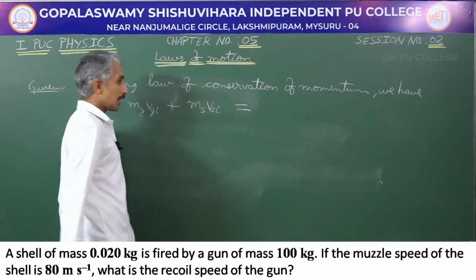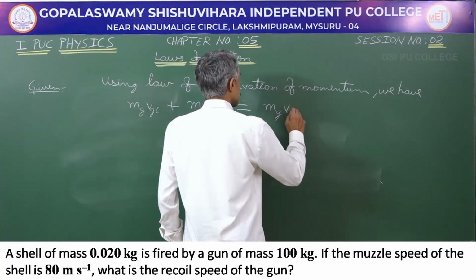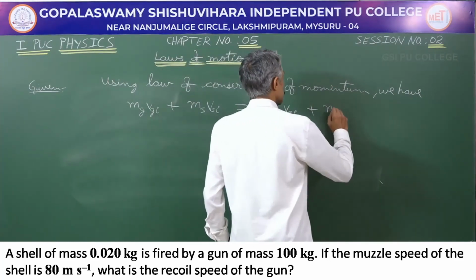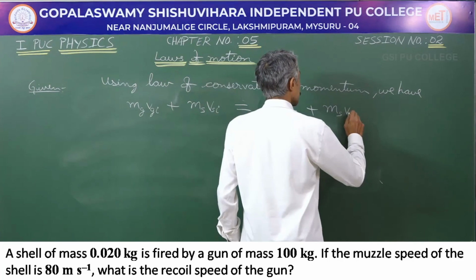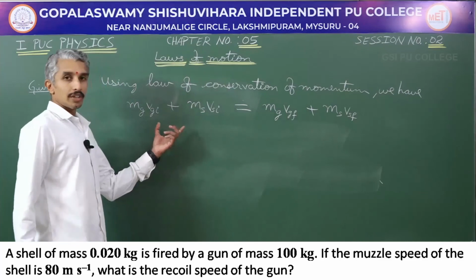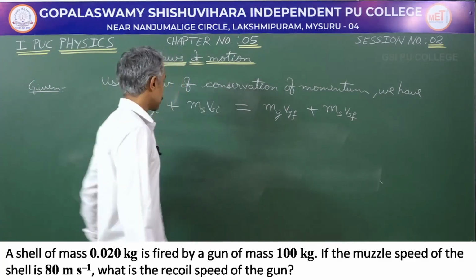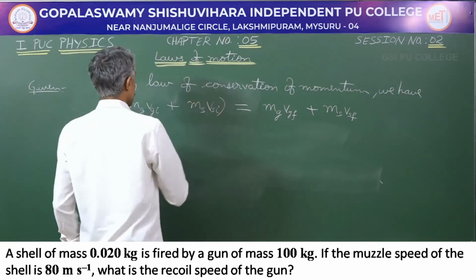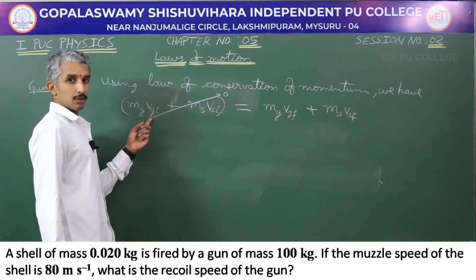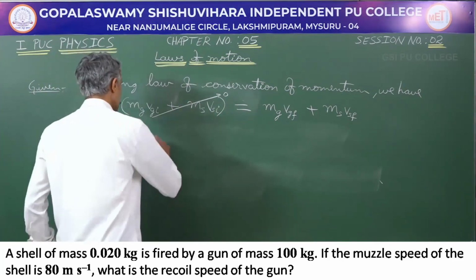So, the sum of these two has to be equal to mg into Vgf, the final momentum of the gun, plus ms into Vsf, the final momentum of the shell. So, total momentum before firing has to be equal to the total momentum after firing. This term is equal to 0, because the initial speed of the gun when it is at rest is 0. Similarly, for this shell, this is going to be equal to 0.